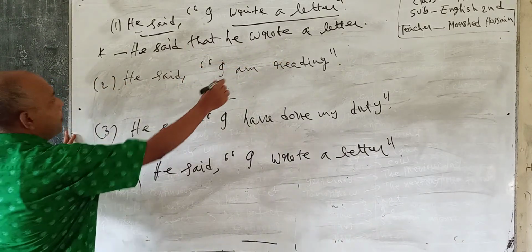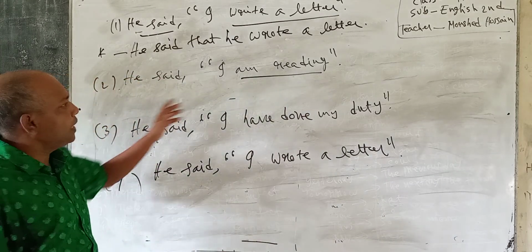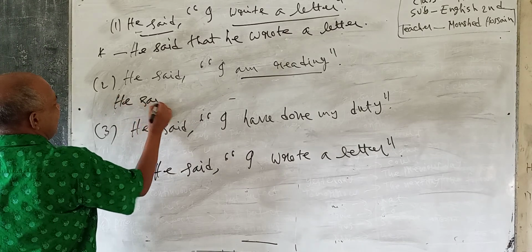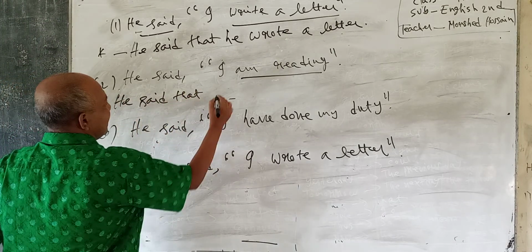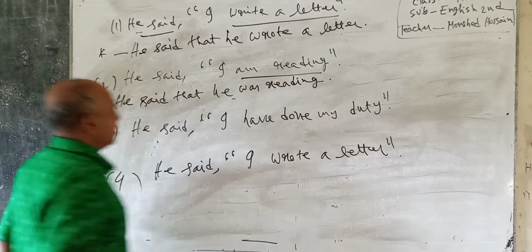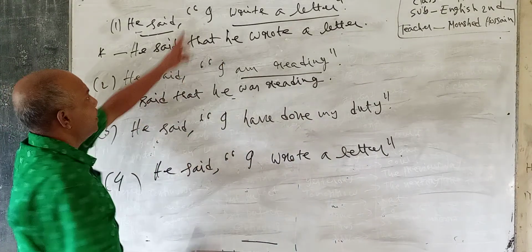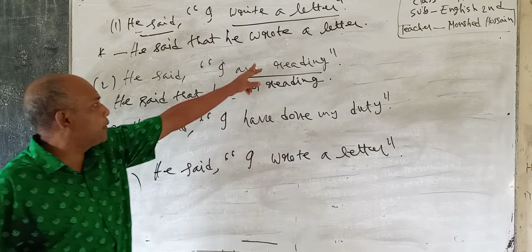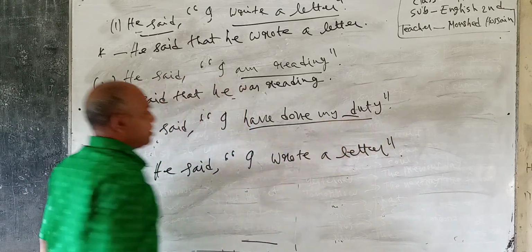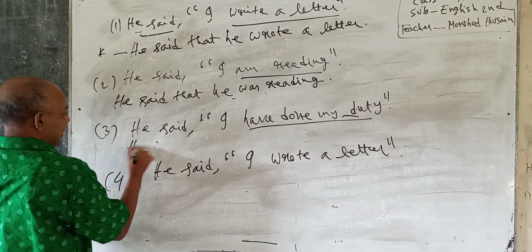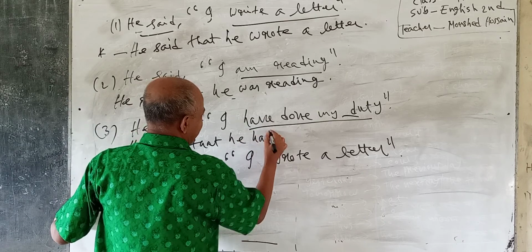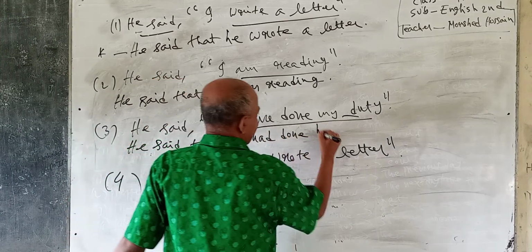Second one, present continuous. If there is a present continuous, then it will change into past continuous. He said that he was reading. First one is present indefinite, will change into past indefinite. Second one, present continuous, will be changed into past continuous. Third one is present perfect, it will change into past perfect. So he said that he had done his duty.